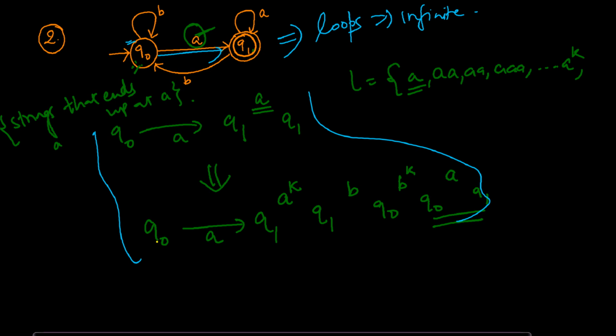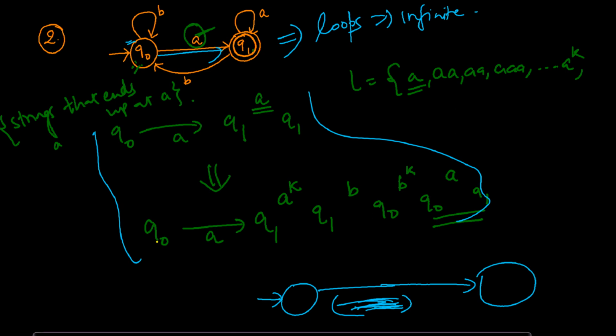Let's say you can have any architecture, and you go to the final state QF. From the initial state you go to the final state.